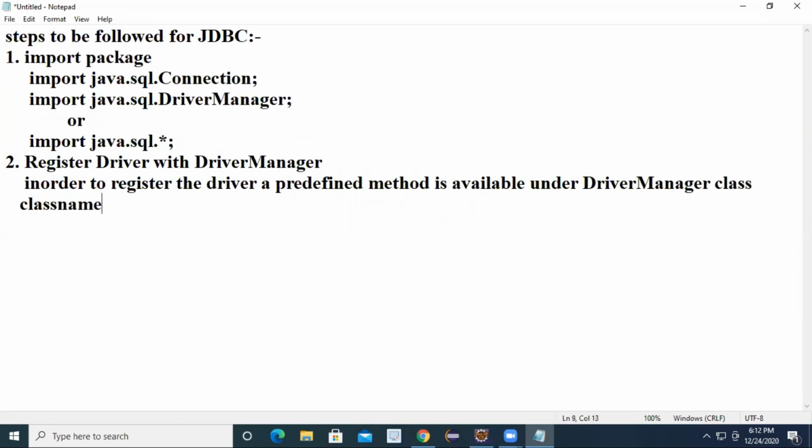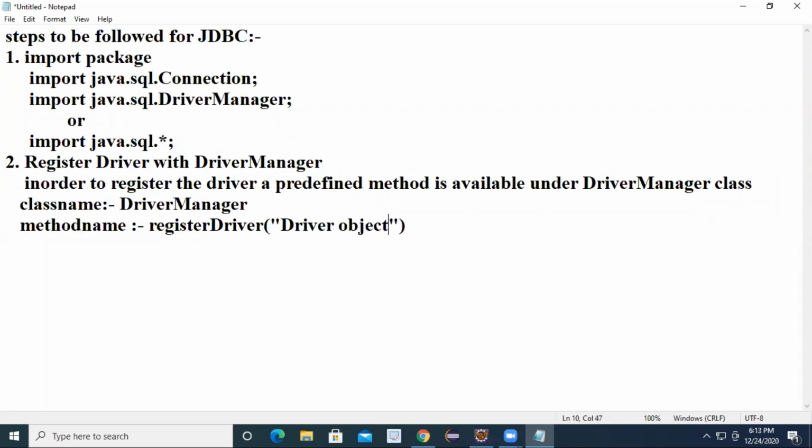So here the class name is driver manager and the method name is registerDriver. This is a static method actually. Register driver is a static method. Okay? Static method name is simply register driver. Here at the time of registration of driver, you have to pass the driver object. There are two ways. Is it clear?